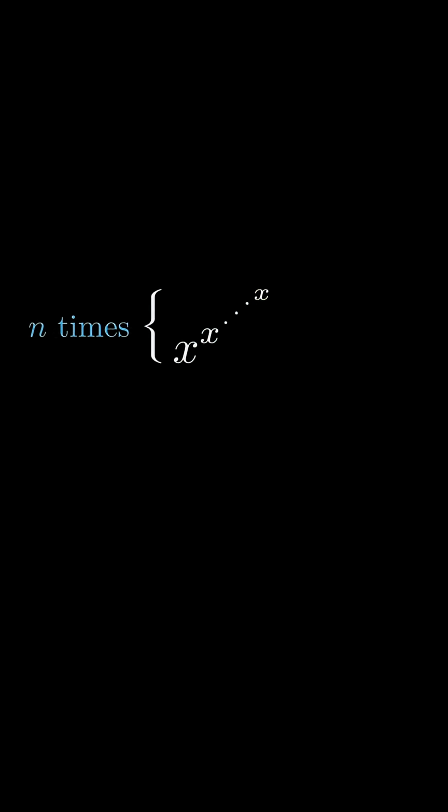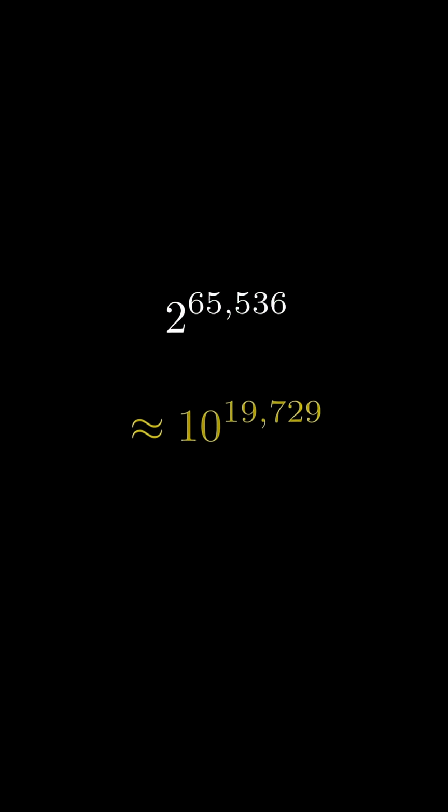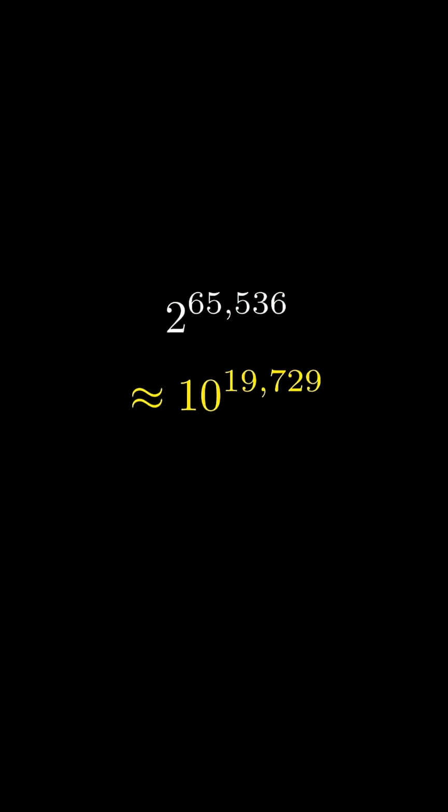For example, take 2 to the power of 2 to the power of 2 to the power of 2 to the power of 2. Even this relatively short tetration already evaluates to 2 raised to the power of 65,536, which is a number on the order of 10 to the power of about 19,700. That vastly exceeds the estimated number of atoms in the observable universe.